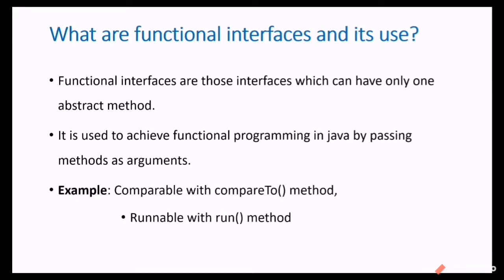Examples for functional interfaces: Comparable with the compareTo method, and Runnable with the run method. Both these interfaces have only one method inside, so they are called functional interfaces.